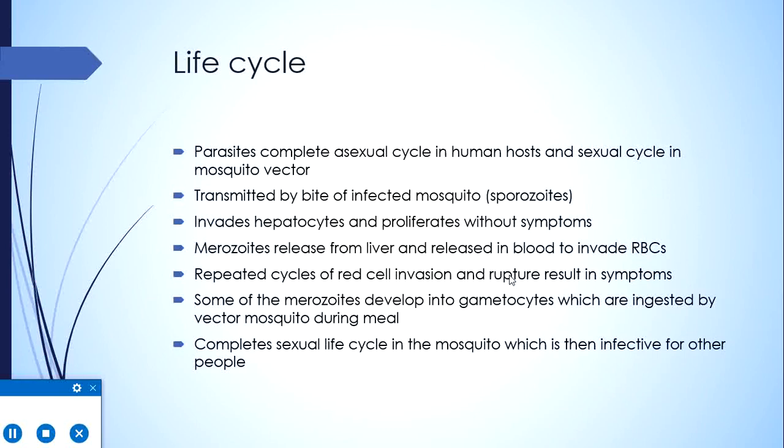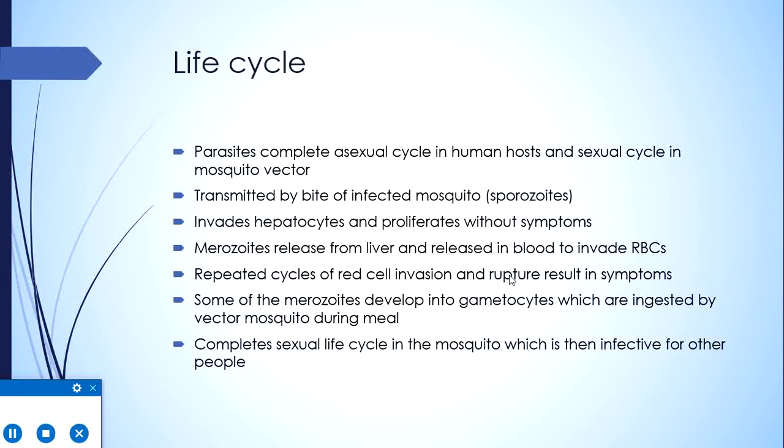The parasite has both sexual and asexual reproductive cycles. The asexual cycle is completed in the human host, while the sexual cycle is completed in the mosquito vector. Disease is transmitted by the bite of an infected mosquito, which injects the sporozoites into the person.